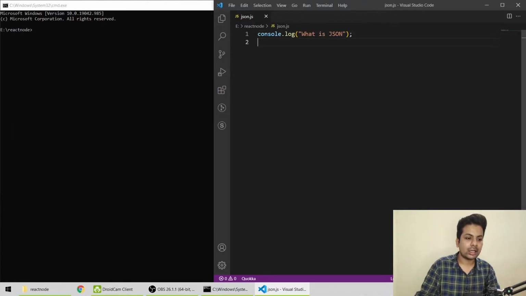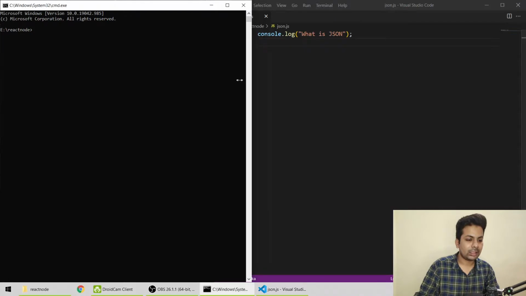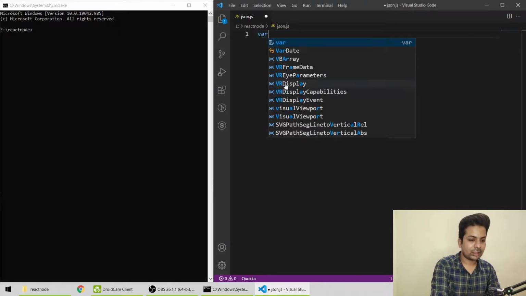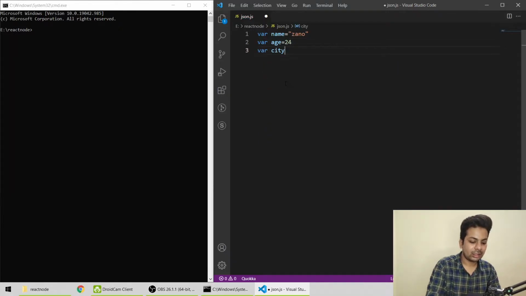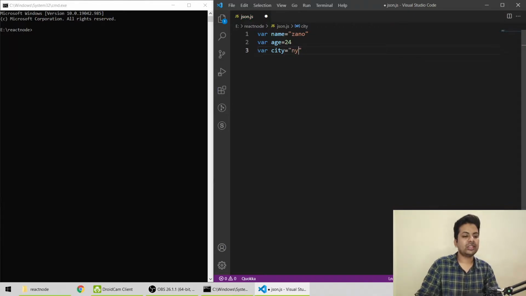So this is my Visual Studio Code, and this will be my command prompt where I'll be printing things. So let me make it a little bit smaller. Here I'll show you the output and why we need it. Suppose you have a name, someone's name, and we'll make it Zeno, my name only. Then you have his age equals 24. Then city, where city, then you will do NY. Okay, so you have a person: name, age, city.